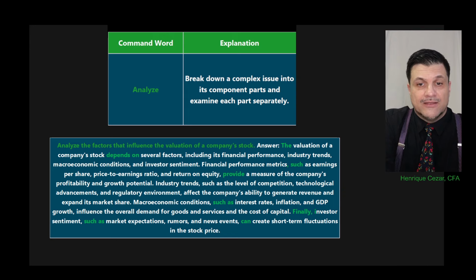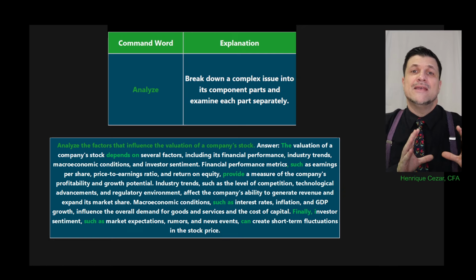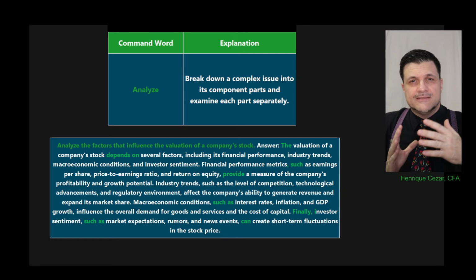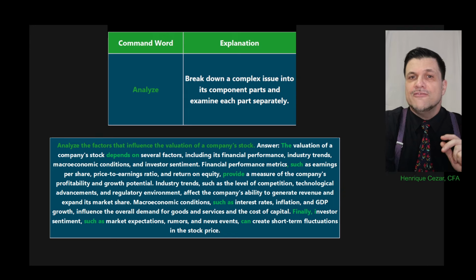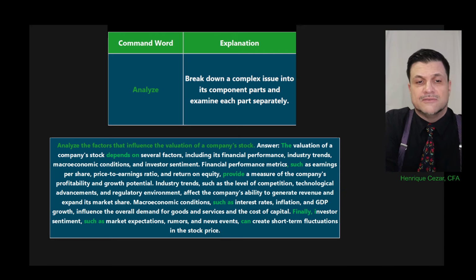So take a look. The valuation of a company stock depends on. Keep that word in mind. Depends on. Because now I'm doing an analysis. Well, it's depending on. So depending on what? This, and that. That's an analysis. So if you include this depends on, it is giving the reader an inclination, it is driving the reader to see, oh, that's an analysis. Right? Depends on. Let's see. Right? And then you put here several factors, or depending on the following factors, etc. In this case, put financial performance, industry trends, macroeconomic conditions, investor sentiment. But now imagine this question here is analyze something else.